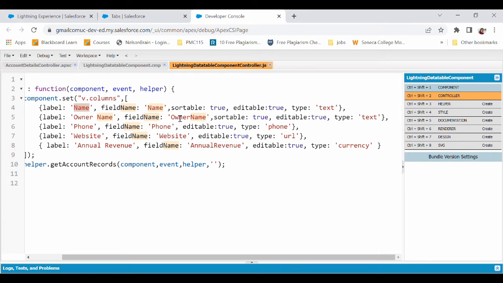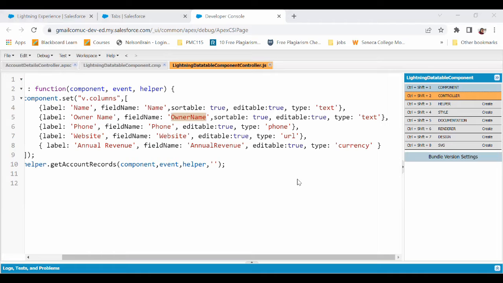Whatever field names we have, those are the API names. For now, you can also ignore the owner name. We are going to cover it next. But for now, just look at the other fields: name, phone, website, annual revenue. These are the API names of the fields, and these are the labels that we'll be using here. The types of the fields are text, phone, URL, and currency. When I make it URL, it displays in the form of a URL. When I click on it, by default, it opens in a new tab.